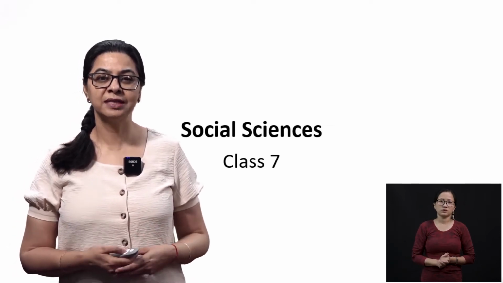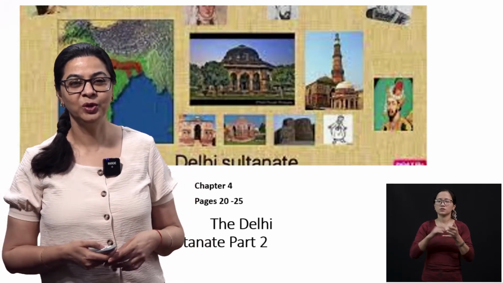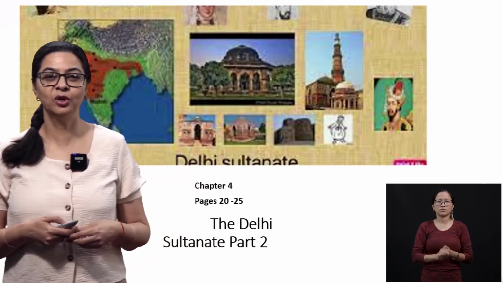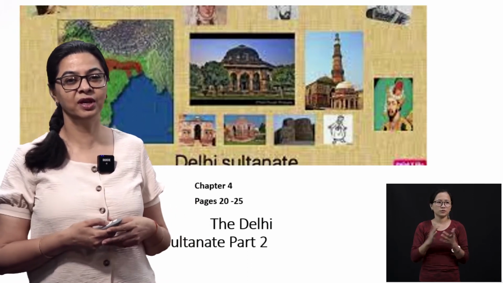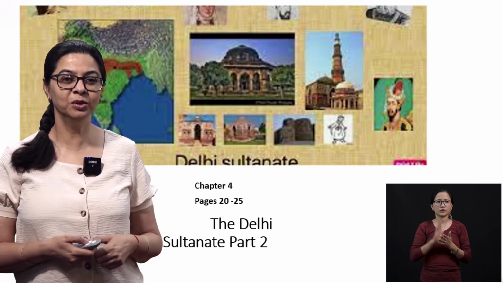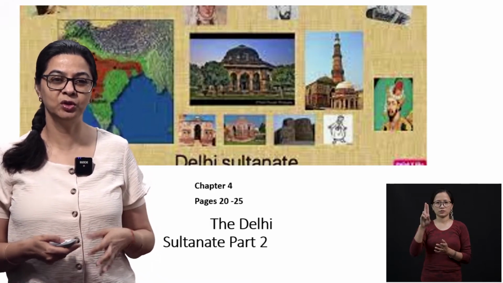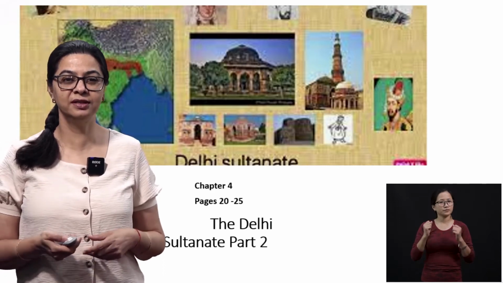So let's start with the Delhi Sultanate part 2. We will see what other dynasties we have left. This is your chapter number 4. That one was your chapter number 3. The pages are between 20 to 25. I do hope that all of us are sitting with our text.